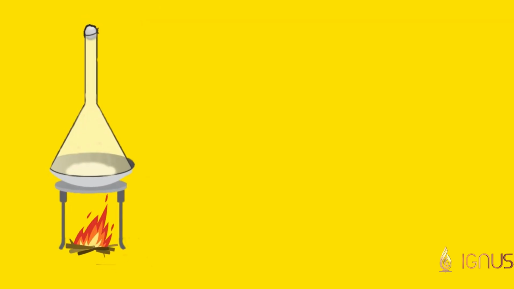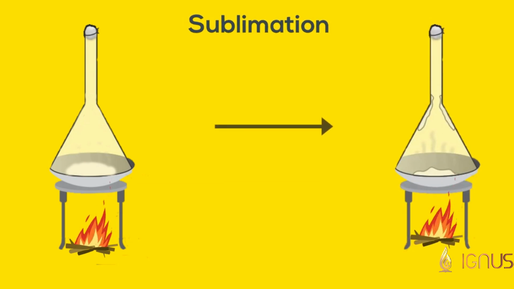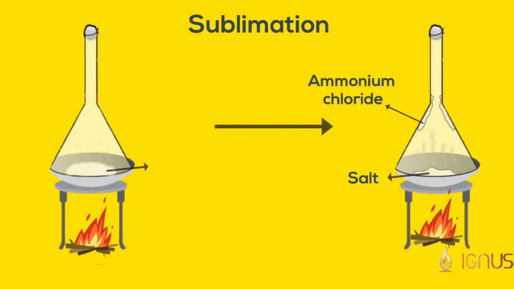If your mixture contains a component that sublimes, you just have to heat it and the non-sublimable components are left behind. For example, if you have a mixture of ammonium chloride and salt, on heating, ammonium chloride will get converted into gas and the salt will be left behind.